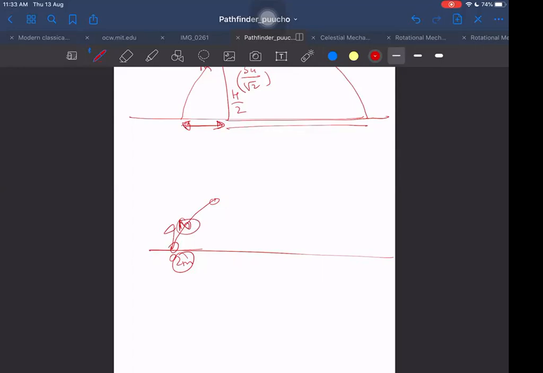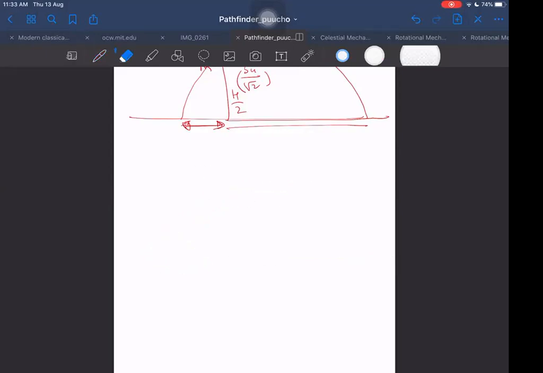But yes, you are right that up to that instant, when this 2m lands back onto the ground, it will be the same path only. There will be no difference for the center of mass. It will keep on following the same parabolic path, but only up to that instant when it comes back. And as soon as it comes back, then the path will get deviated. Okay, sir. Understood.